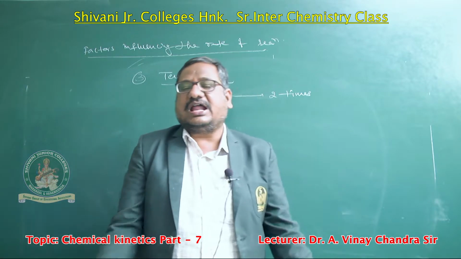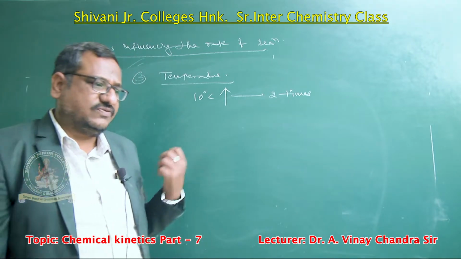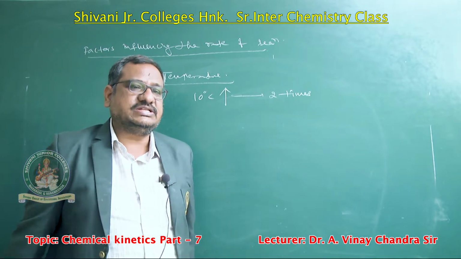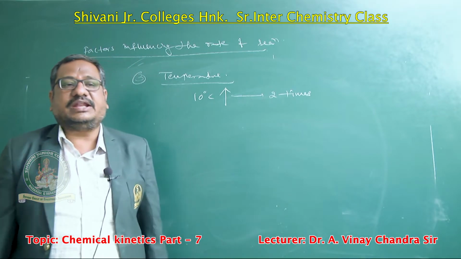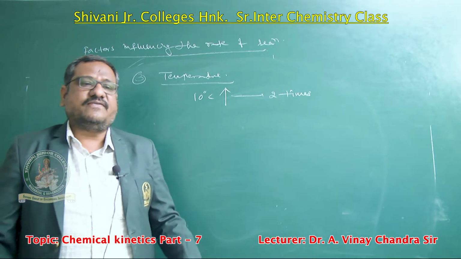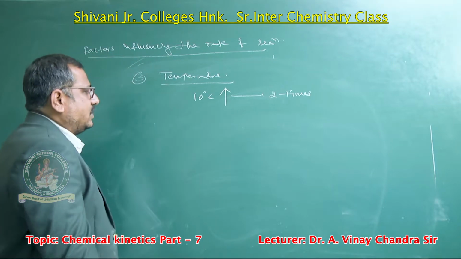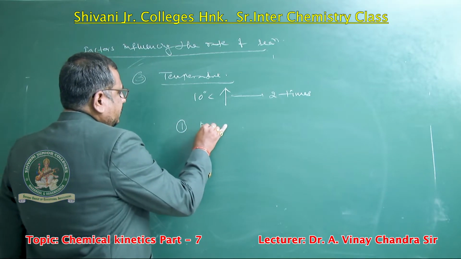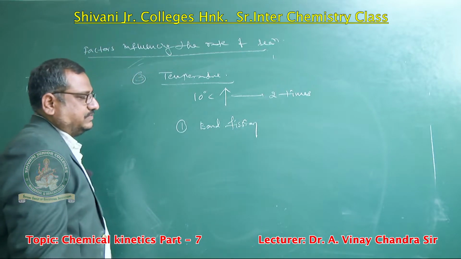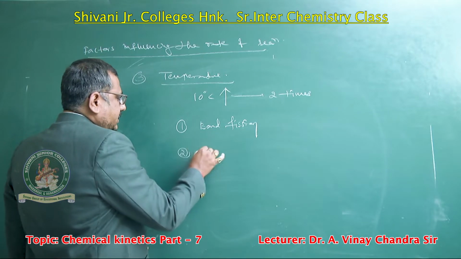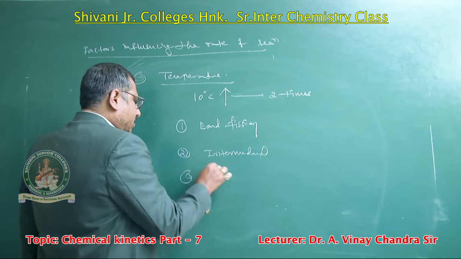So that is the reason temperature is another influencing factor. If the temperature increases, what happens? Molecule collisions increase. When molecule collisions increase, automatically the reactant bonds dissociate. When reactant bonds dissociate easily, we get the product readily. So first, with increasing temperature, bond fission takes place. After the bond fission, intermediate products are generated, and after that the product is generated.